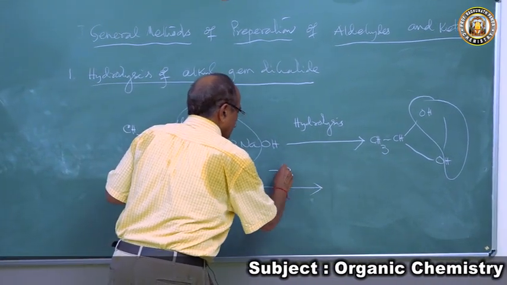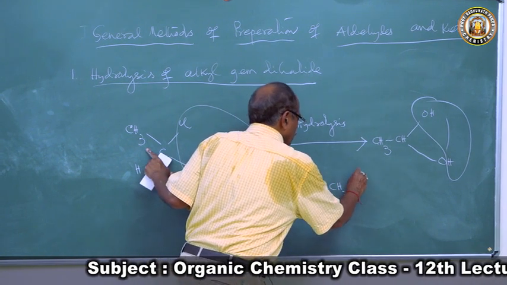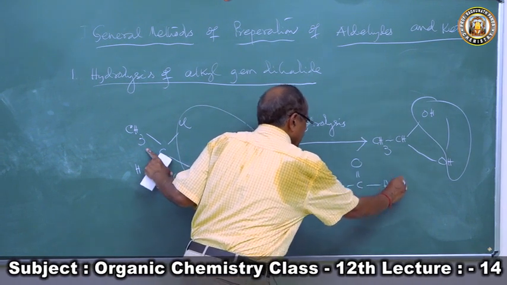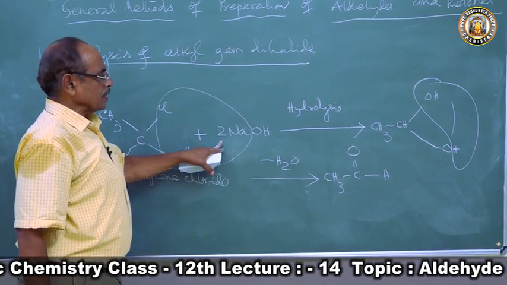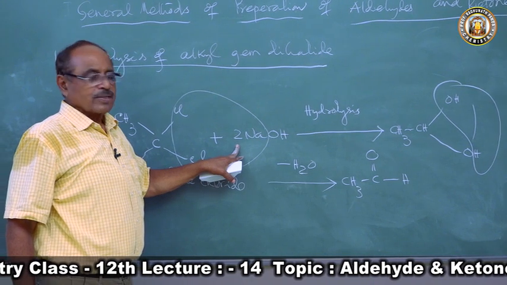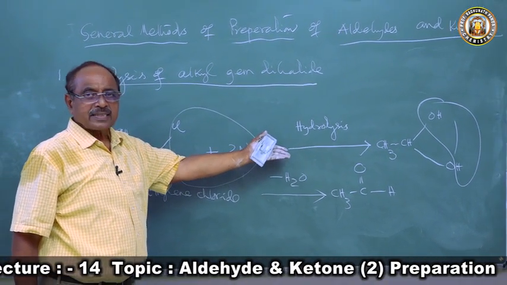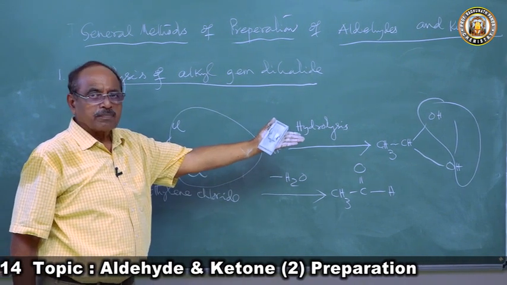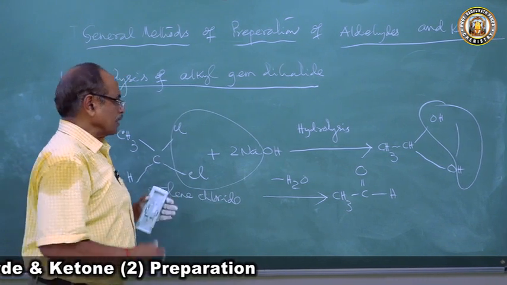I'll get CH3CHO, acetaldehyde. So when ethylidene chloride is treated with aqueous sodium hydroxide or potassium hydroxide, it undergoes alkaline hydrolysis to produce a dihydroxy compound, which is unstable and loses a molecule of water to form acetaldehyde.